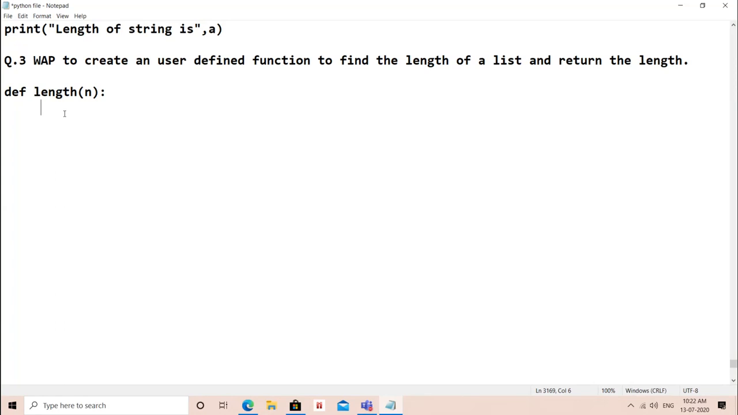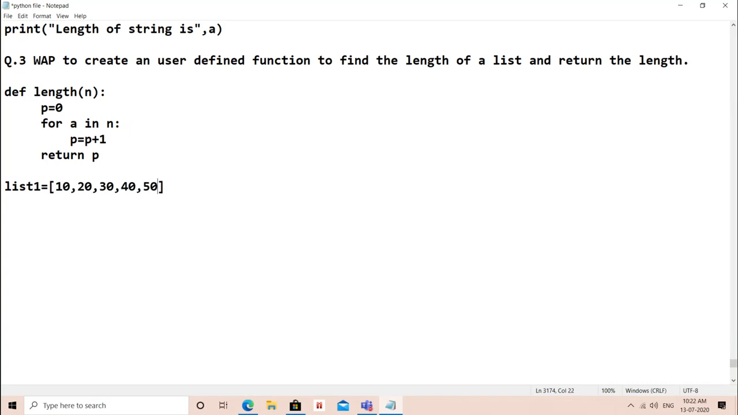So same logic. Let me take one variable p equal to 0, for a in n. अभी n कुछ भी हो, whether it is a string, dictionary, list or tuple, एक एक करके अपना for loop read करता जाएगा. Simple, p equal to p plus 1. Do remember, this is most important question. And return p. Fine. Now you can simply enter the list, or let me just create a fixed list for you for easy understanding and quick understanding.